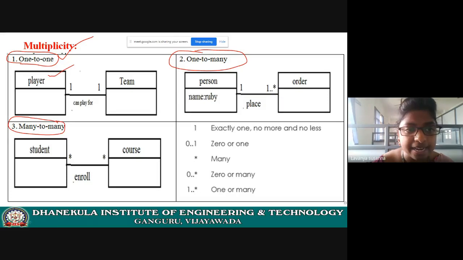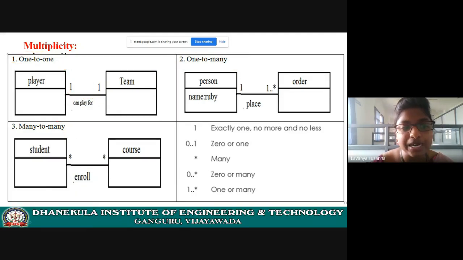See here, player is a class, team is a class. See the message. A player can play for a team. One player can play for one team only. This is 1 to 1. Multiplicity 1 to 1. Only a single player, one player can play for only one team, right? He can't play for two or more teams. One player must play for one team only. This is 1 to 1 multiplicity.